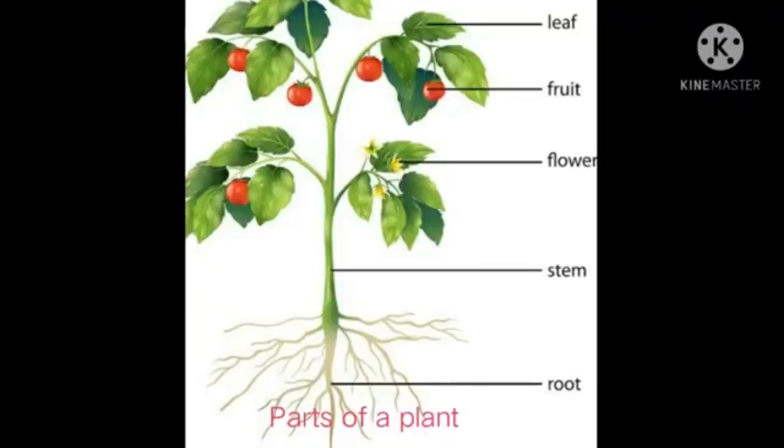Remaining parts we will see in our next class. Today we discussed plants, parts of plants, root system, shoot system, function of roots, function of stem, leaves, parts of leaves and venations.